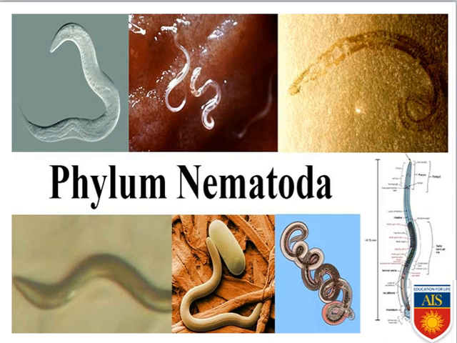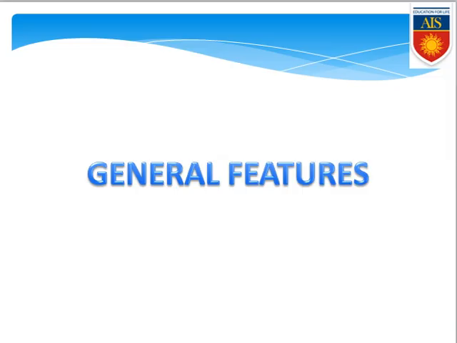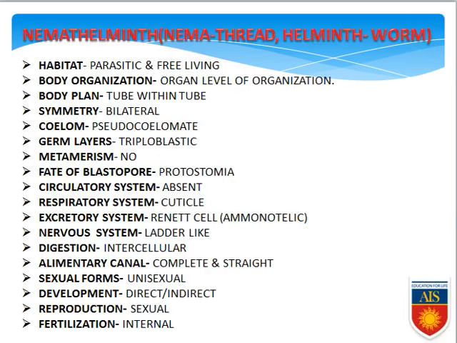Helminth means mouth. So those worms whose mouth is well developed are placed within this phylum. In phylum Nematoda, first of all we need to know the general features. The meaning we have already discussed: Nema means thread and helminth means worm, that means thread-like worm, or the worm with a well-modified mouth. They belong to this phylum.